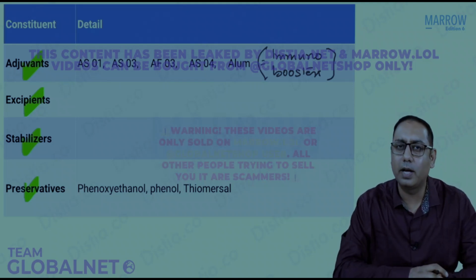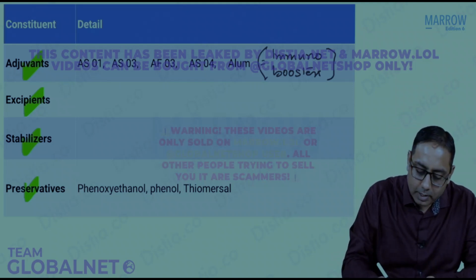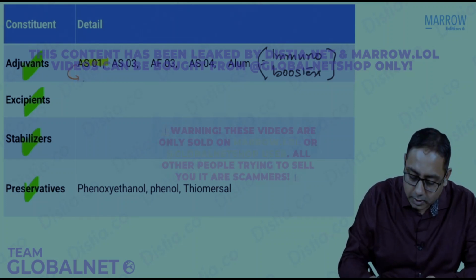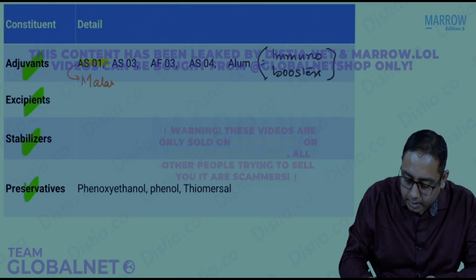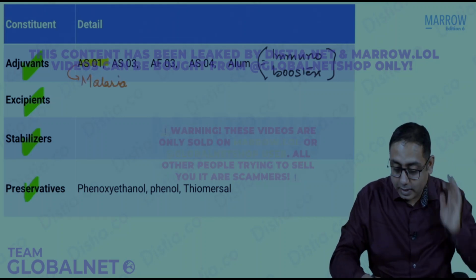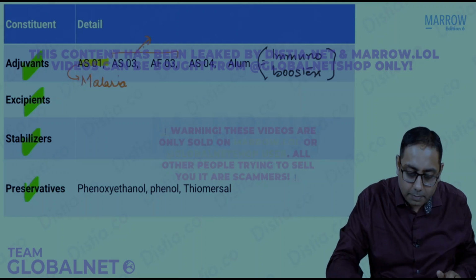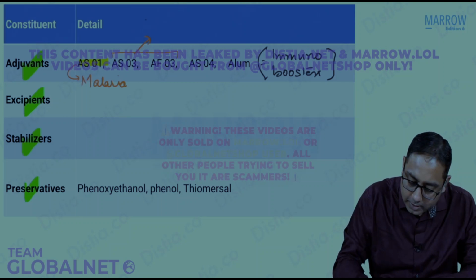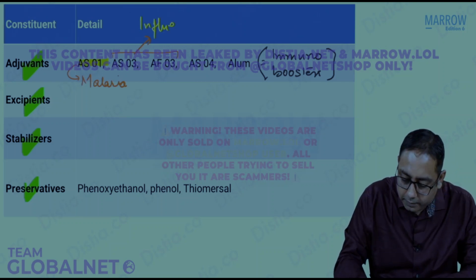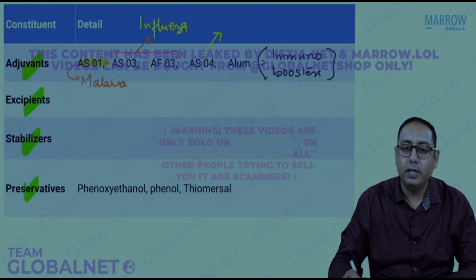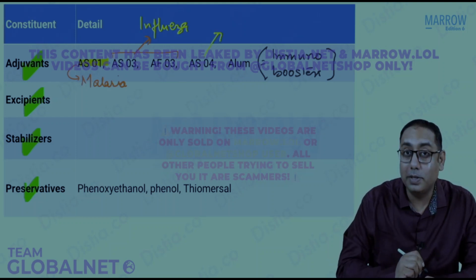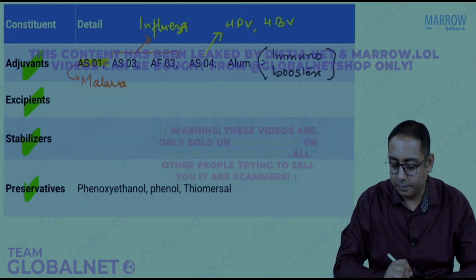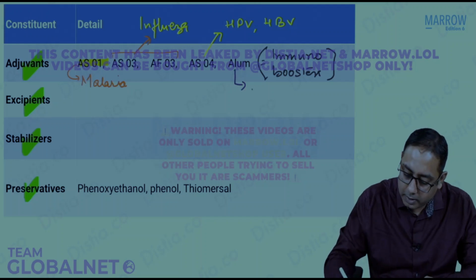Examples for adjuvants, you can remember just 2 or 3. Very frequently they have asked about AS01. What is AS01? It is an adjuvant which is used in the malaria vaccine. Then AS03 and AF03 have been used in the influenza vaccine. Then AS04 is one of the adjuvants which is used in the human papilloma virus vaccine or the hepatitis B vaccine.